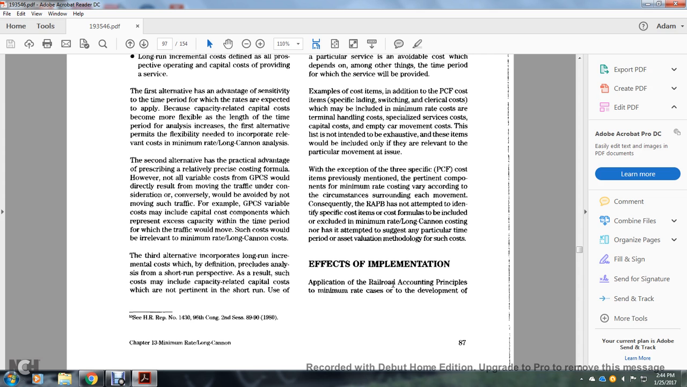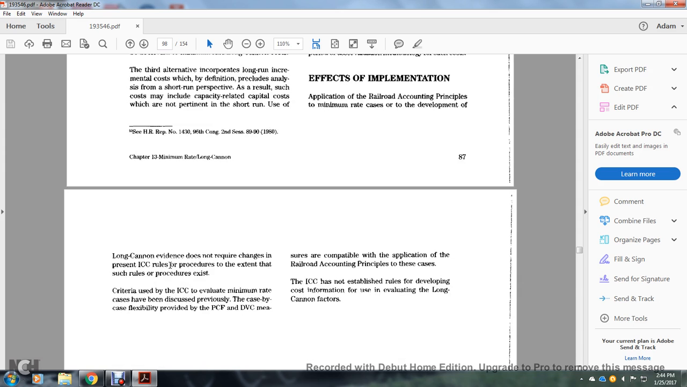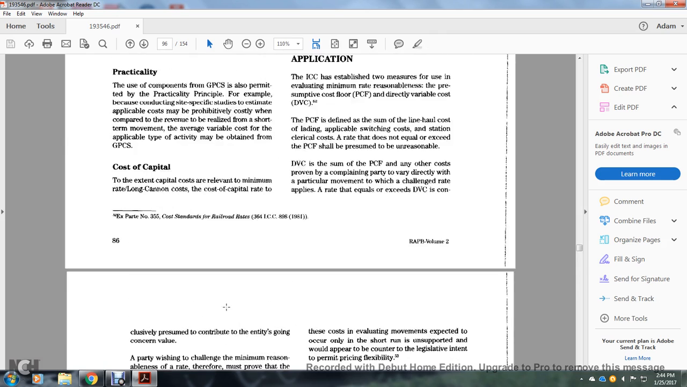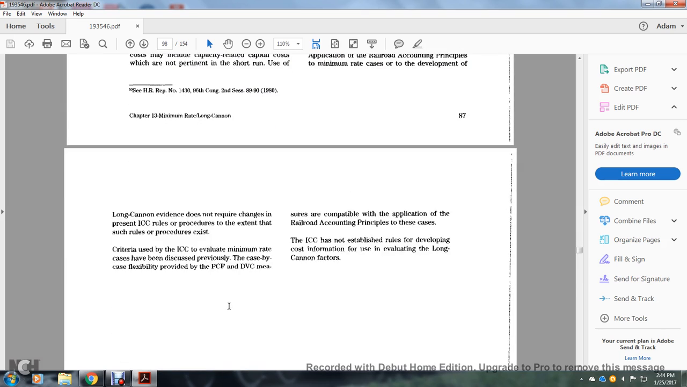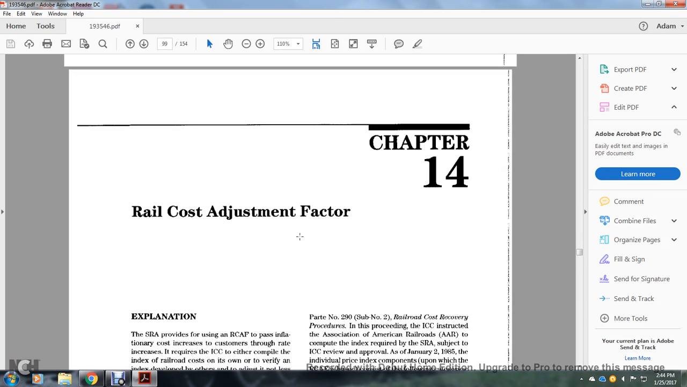The effects of the implementation: application of the railroad accounting principles to the minimum rate case and the development of long-term canon evidence does not require a change to present Interstate Commerce Commission rules or procedures, to the extent such rules or procedures exist. The criteria used by the Interstate Commerce Commission to evaluate minimum rate cases, discussed previously, include the case-by-case flexibility of the presumptive cost floor and direct variable costs, measuring capability for application of the railroad accounting principles to these cases. The Interstate Commerce Commission has established rules for developing costing information for using and evaluating long-term canon factors. All right, railroad cost adjustment factor.